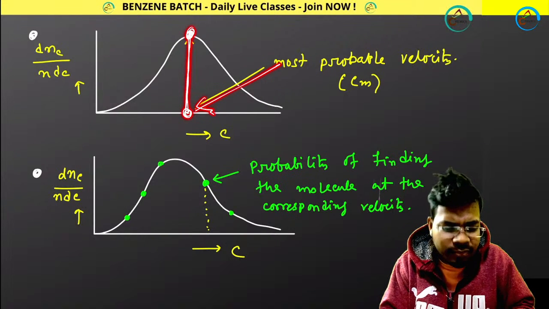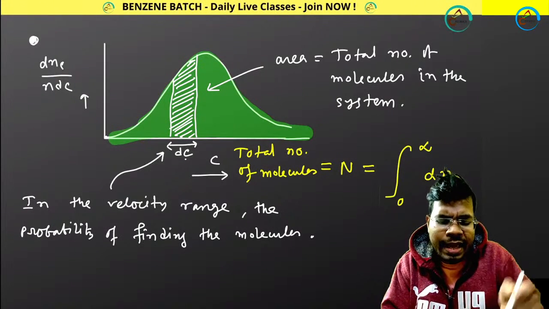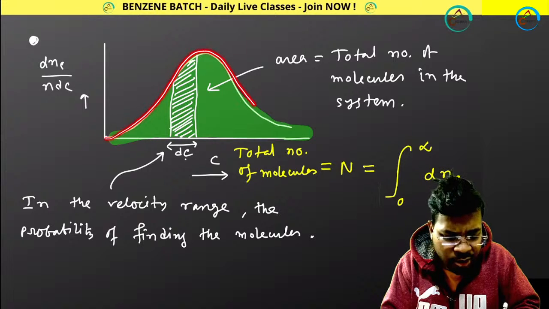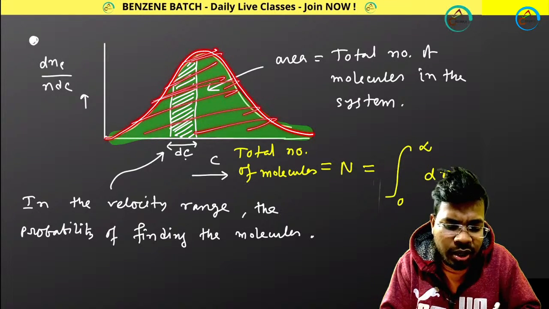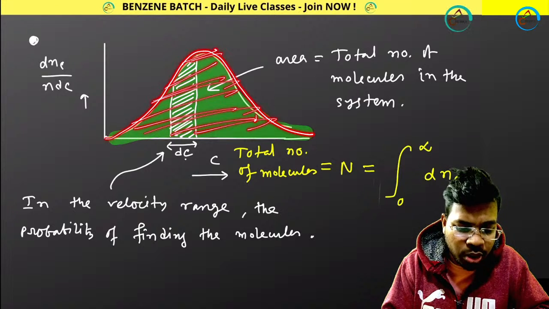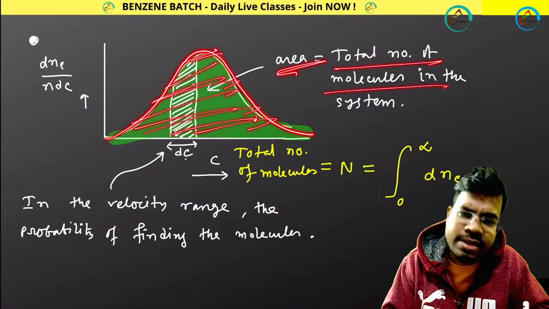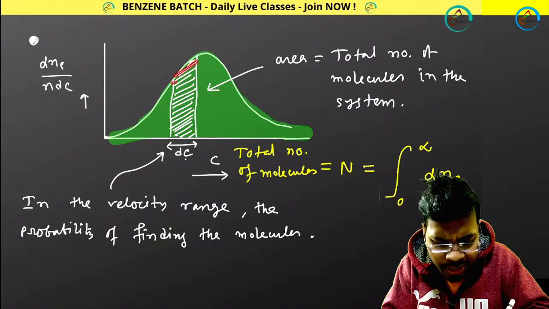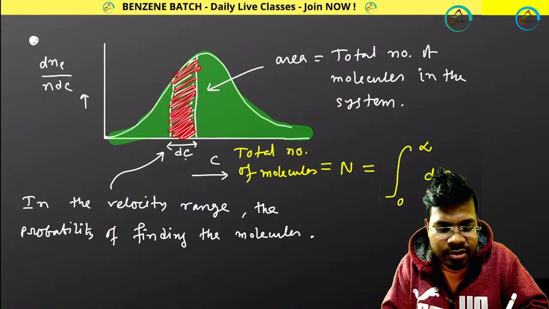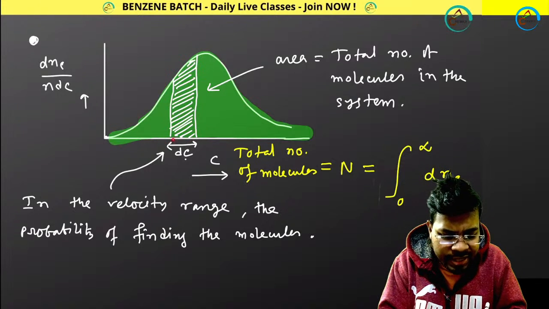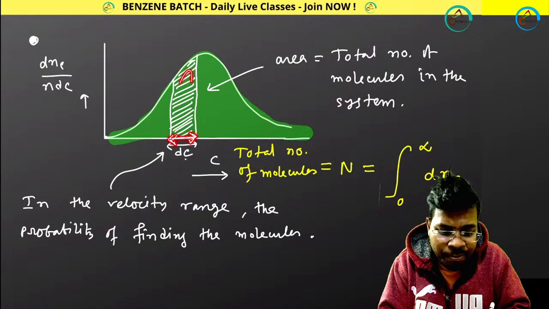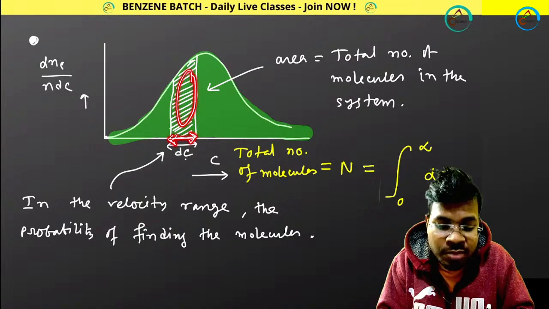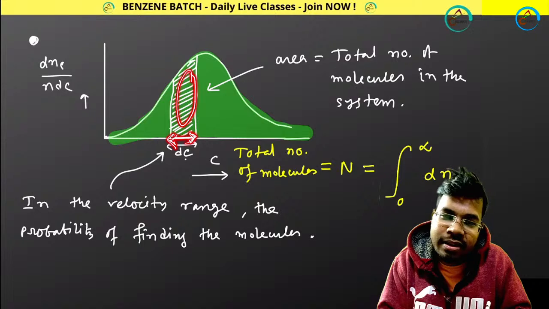Got it? Now, if I talk about any area, I told you already that the total area under the curve is called the total number of molecules in the system. But if I consider a particular area, I'll be saying, okay, this area belongs to this velocity range. So I'll be telling you that this area represents the total number of molecules present in this velocity range.